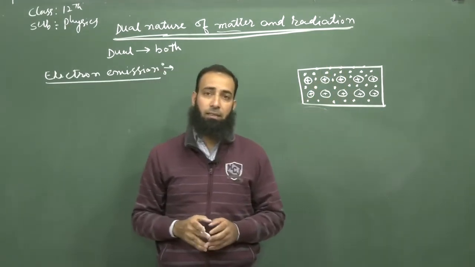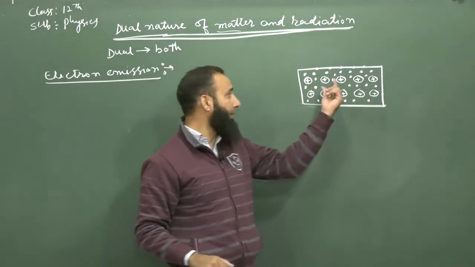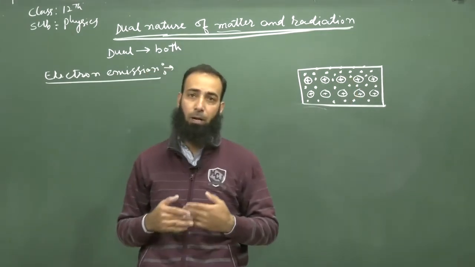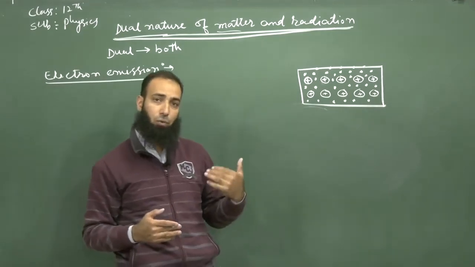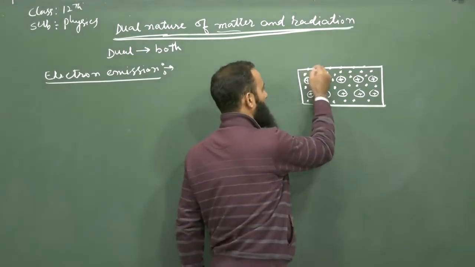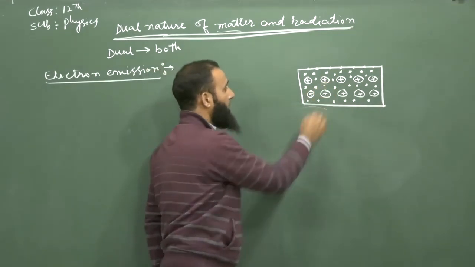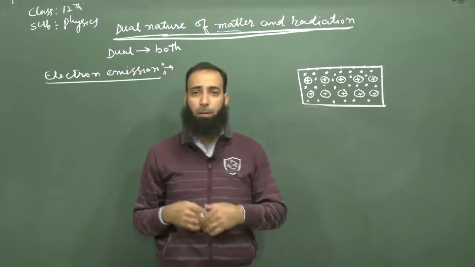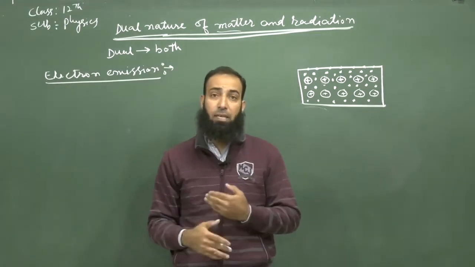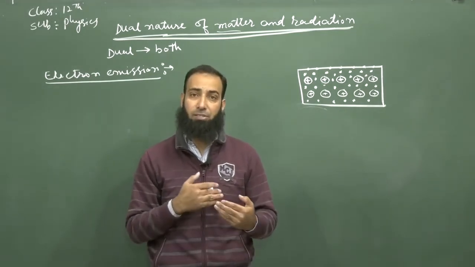So we can say these electrons attempt to come out from the metallic surface, but because of the attractive pull of these kernels, they are not able to come out. Thus, if we want these electrons to come out from the metallic surface, then we have to supply some additional energy to these electrons, so that they can come out from the metallic surface.